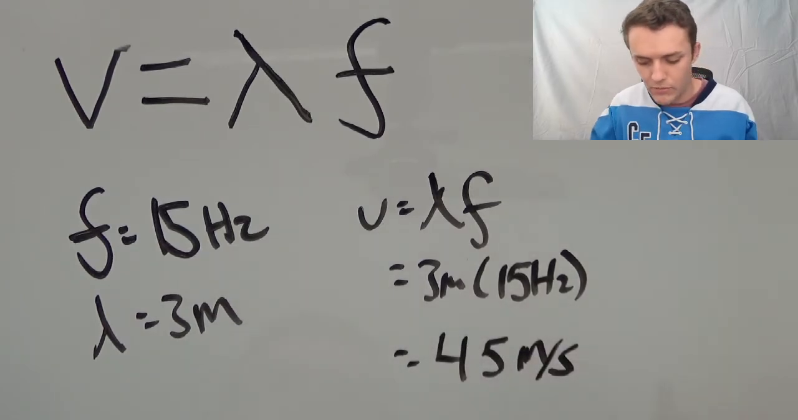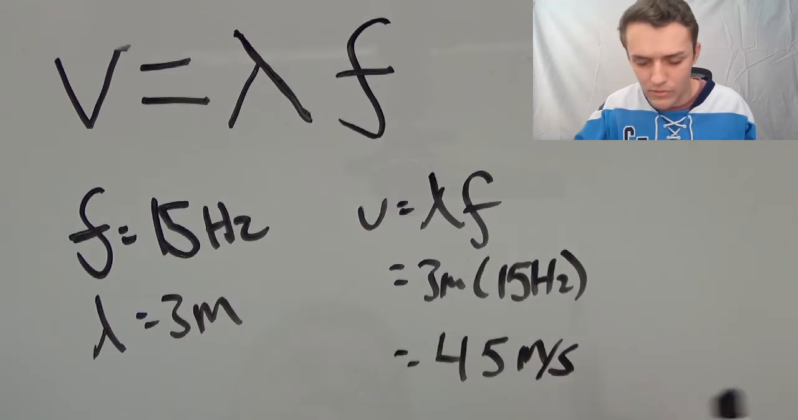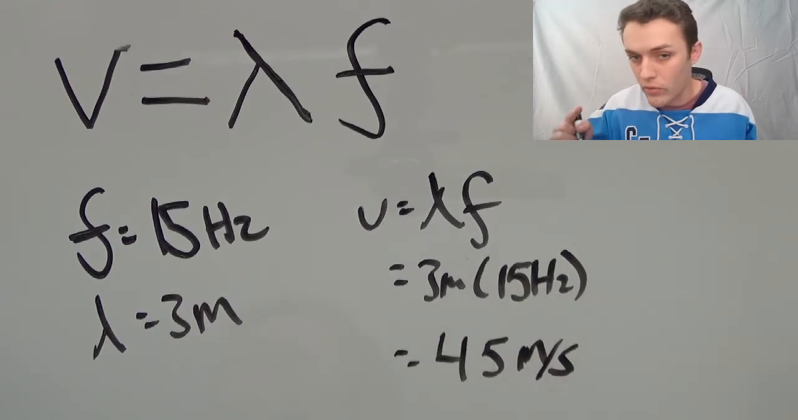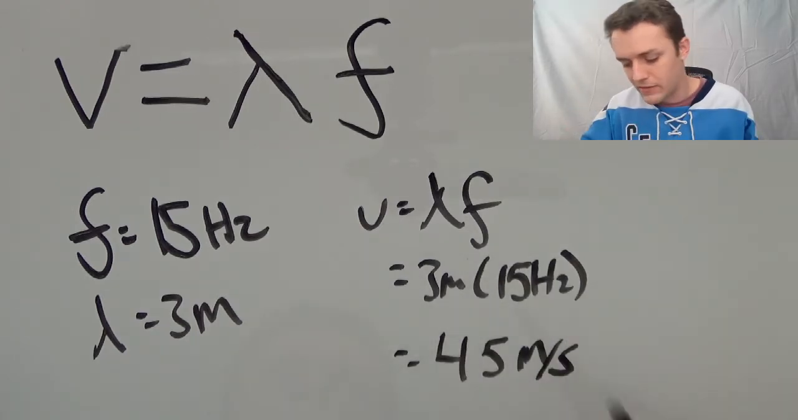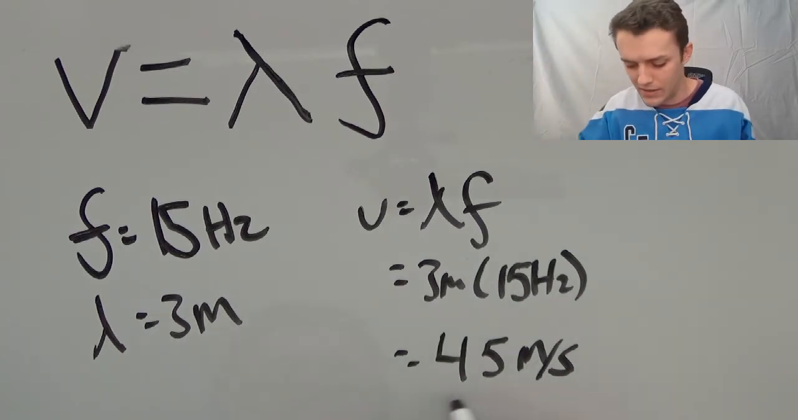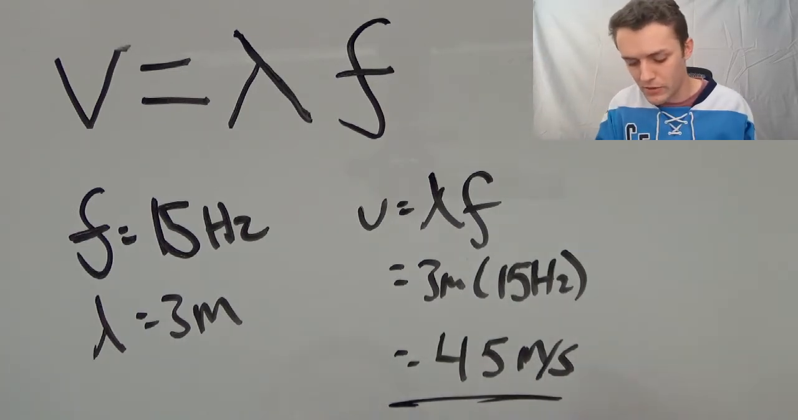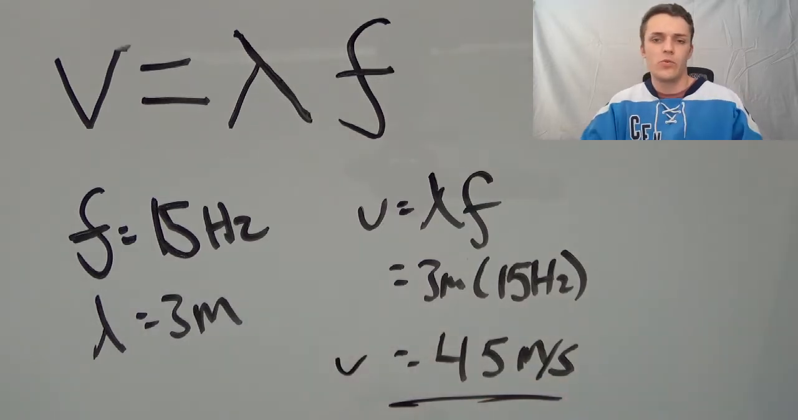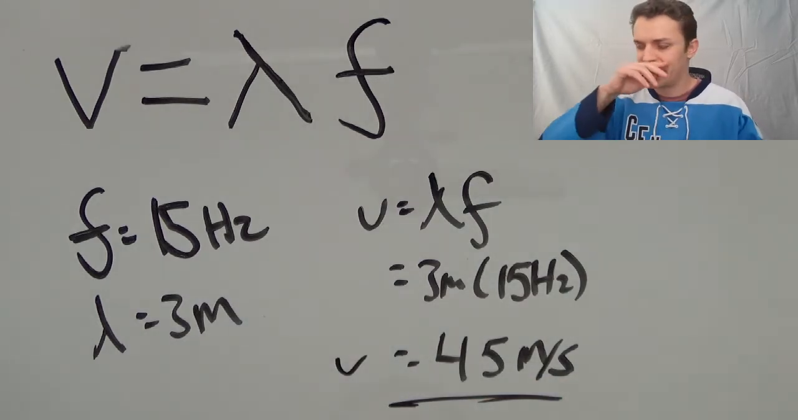It's meters per second, remember? We've got 3 meters. Hertz is 1 over seconds, right? So meters times 1 over seconds is meters per second. So that's what we're getting for speed, meters per second. That's our speed of a wave. Pretty straightforward use of the formula.